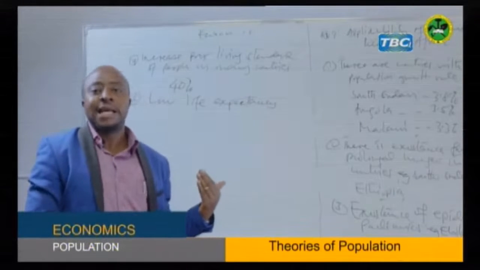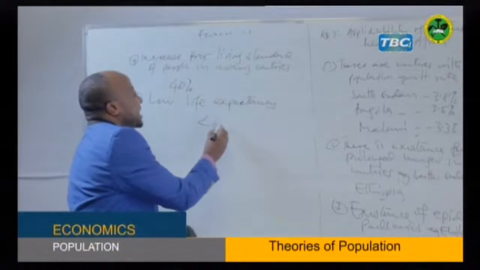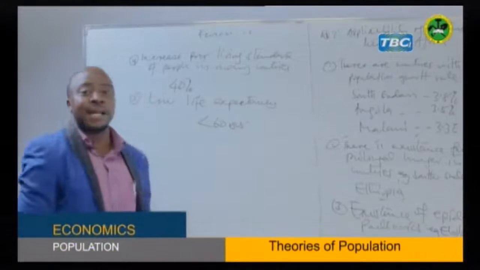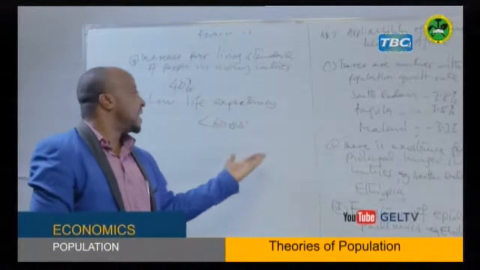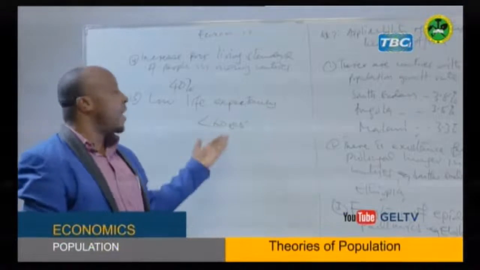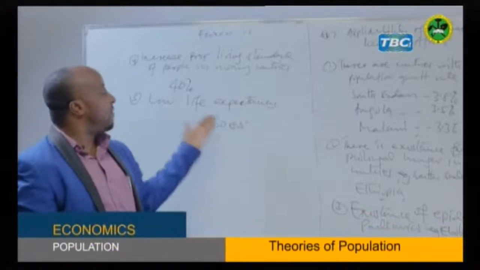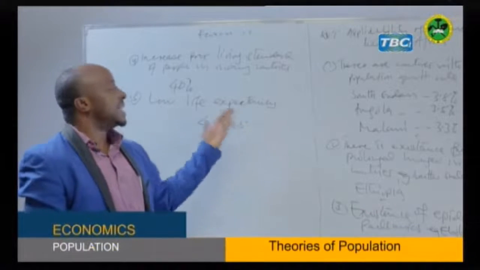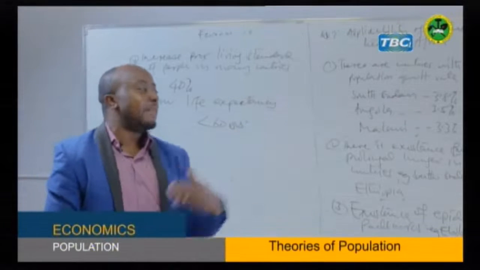Now, the life expectancy of Africa is less than 60 years. You can find some countries at 45 years, some 50 years, some 55 years. But in developed countries, they are going even above 70 years. So we have low life expectancy just because of ongoing problems in Africa, as suggested by Malthus.